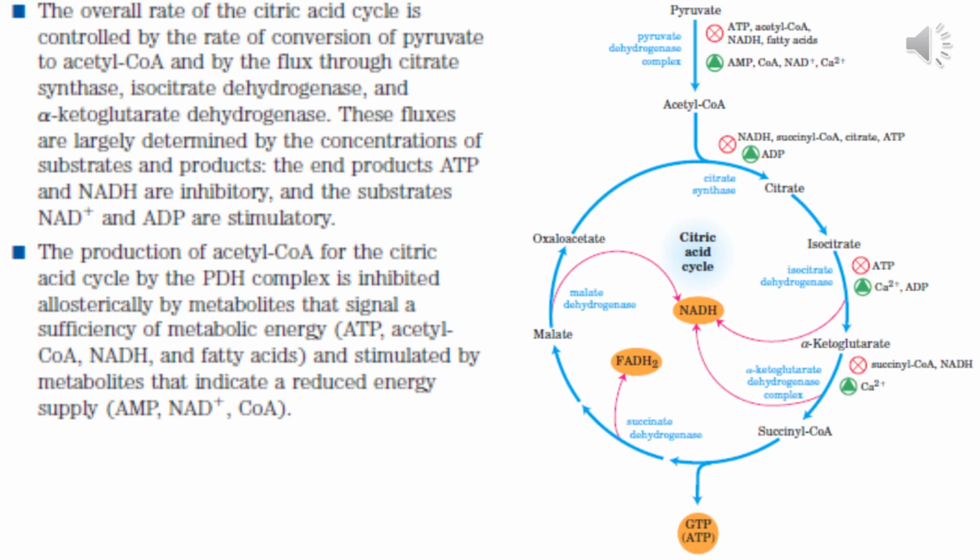The enzyme is allosterically inhibited by ATP, acetyl-CoA, NADH and fatty acids, while it is allosterically promoted by AMP, coenzyme A, NAD+, calcium 2+ ions, etc. Then you look at the case of citrate synthase and isocitrate dehydrogenase and also alpha ketoglutarate dehydrogenase complex. All these enzymes are allosterically modulated.